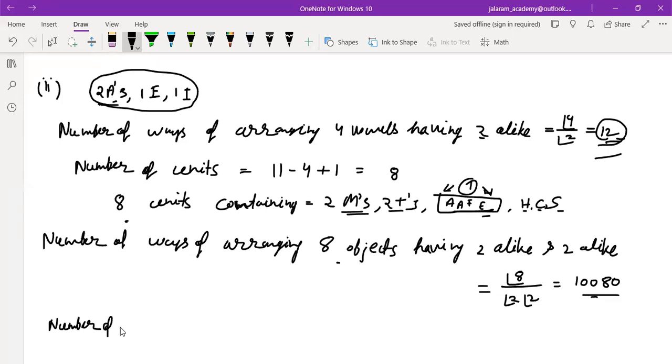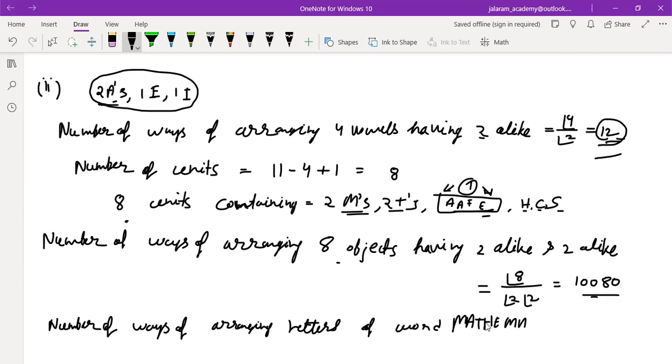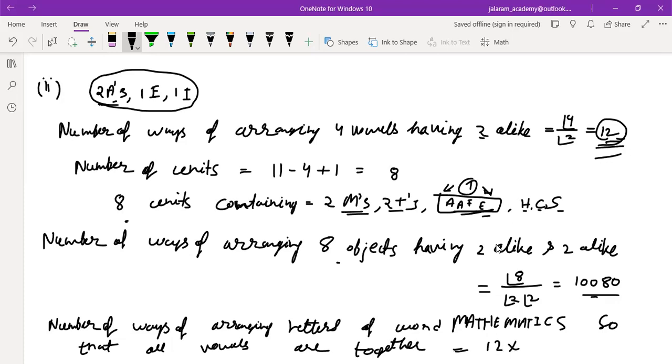Number of ways of arranging the letters of the word mathematics so that all vowels are together equals 12 times 10,080, which is 1,20,960. That must be the answer.